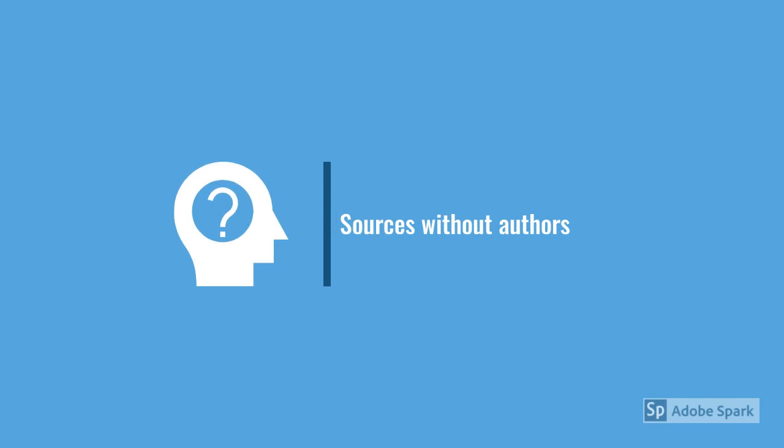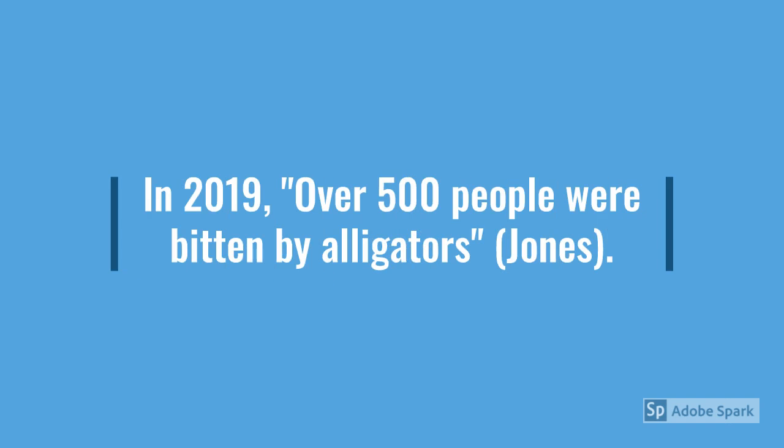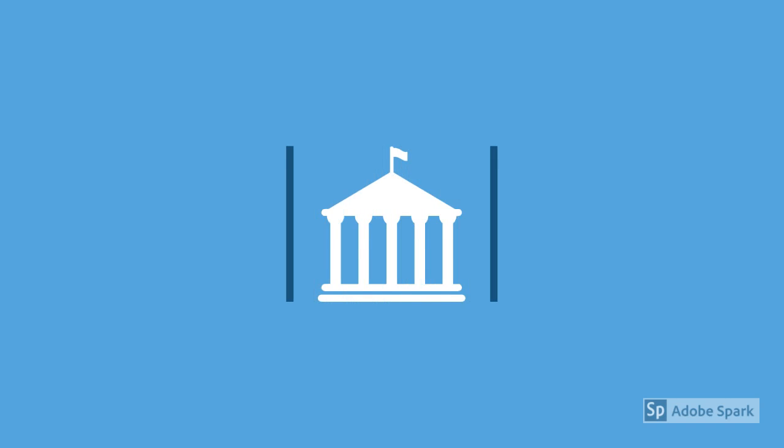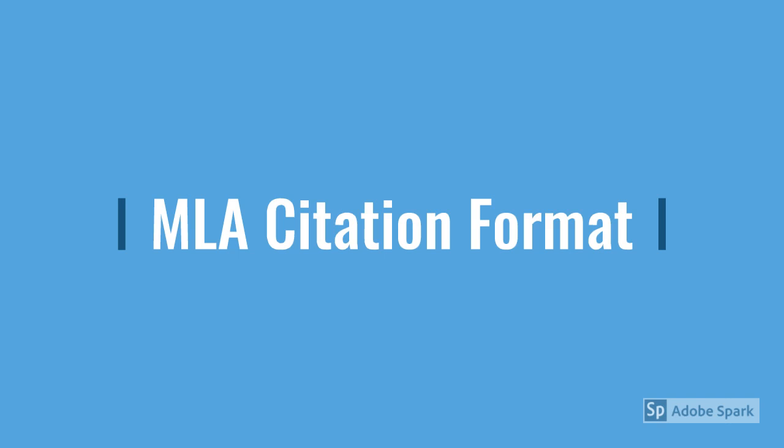One type of source tends to give students headaches: sources without authors. In most parenthetical citations, for example, the students expect to provide the author's last name. Many websites, like government publications, don't list an author. Fortunately, MLA has a straightforward method for citing sources that do not list an author.